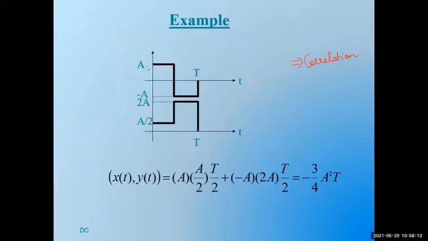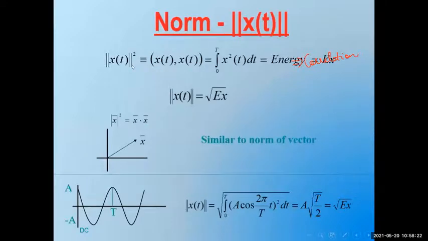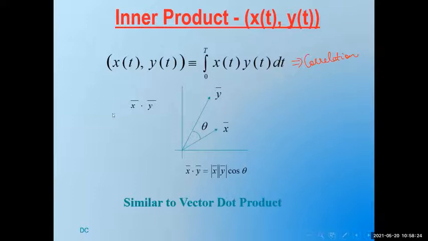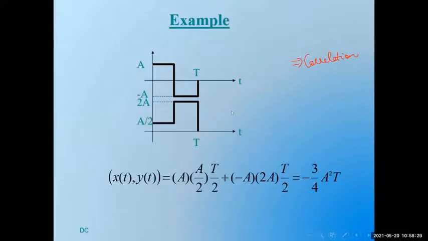Example. See, the first signal which I have here is represented as a square wave whose value is plus a from 0 to t by 2 and minus a from t by 2 to t. The second signal has value a by 2 from 0 to t by 2. So like this. How do you find the inner product or dot product? Just multiply these two directly.